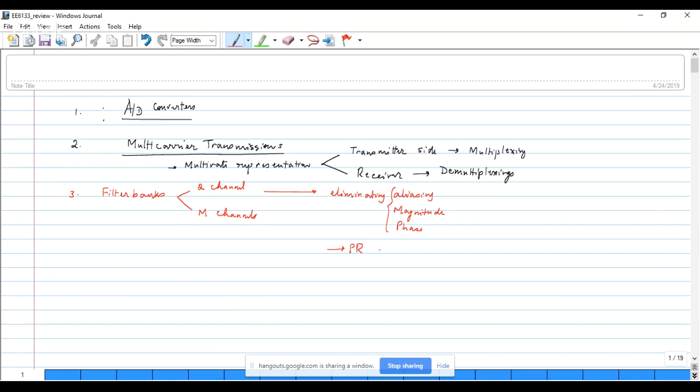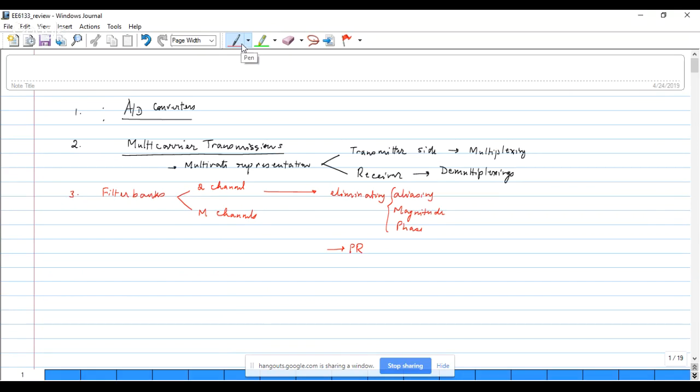the PR system. We showed by a sequence of developments how we went from cancelling aliasing, then to cancelling either magnitude or phase response, and then finally looking at the case where you have perfect reconstruction. And then you could extend this to the M-channel case as well.